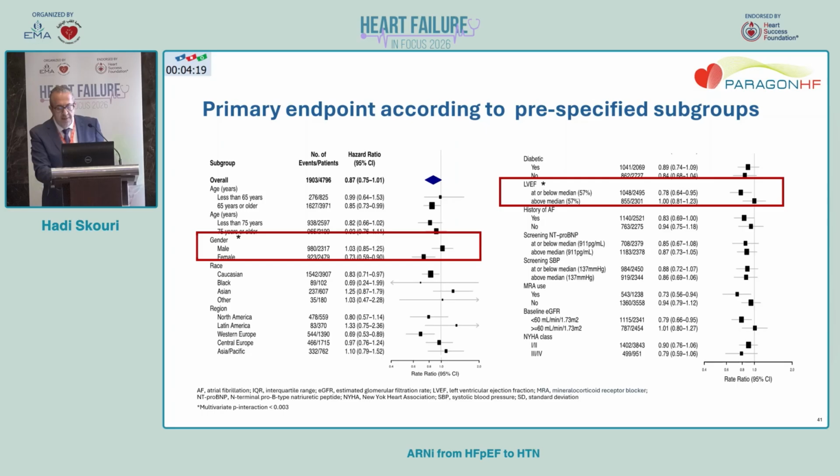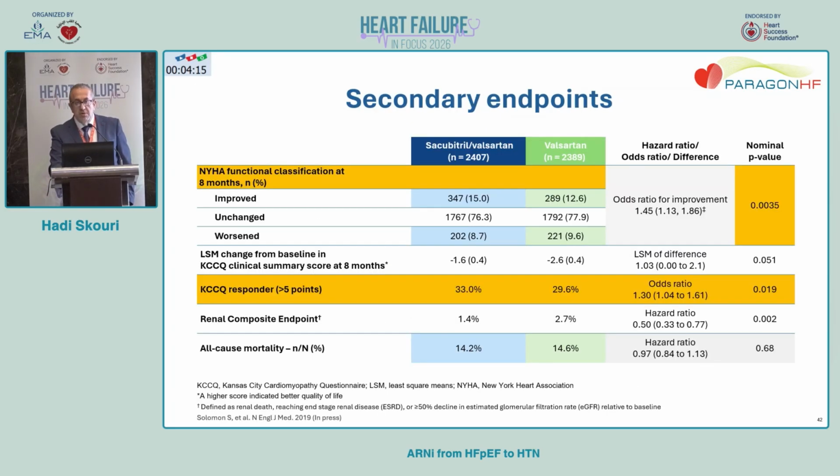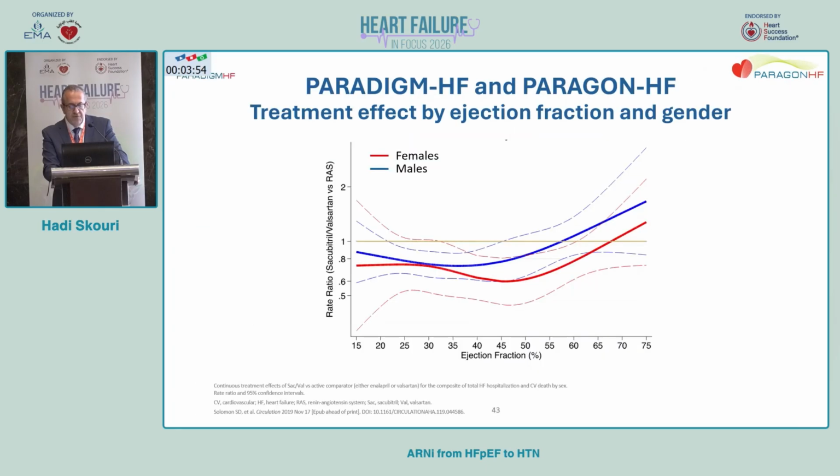So sacubitril/valsartan has been shown from the PARAGON trial to have a better effect in mildly reduced ejection fraction, less than 57% on average or less than 60%, and in female patients.